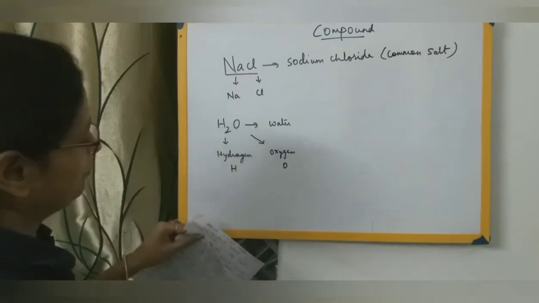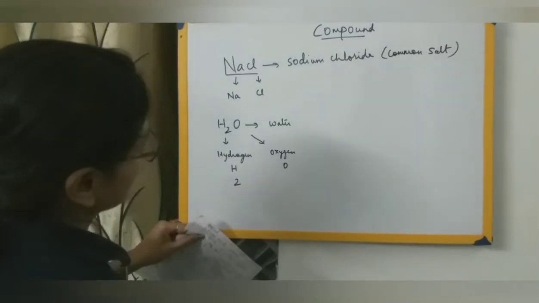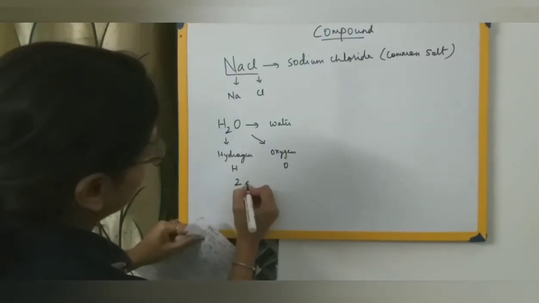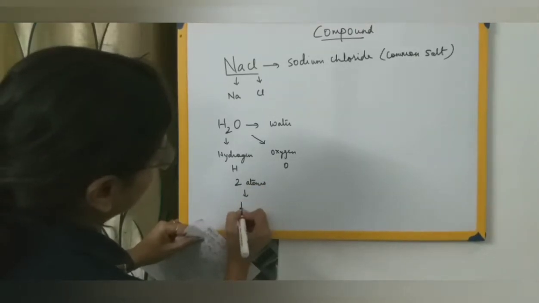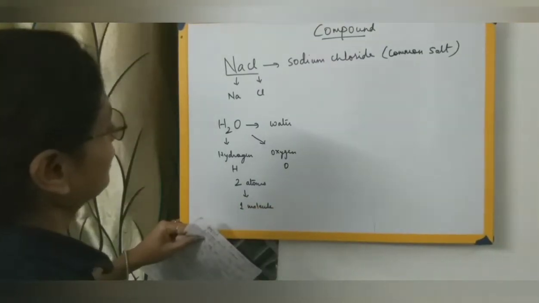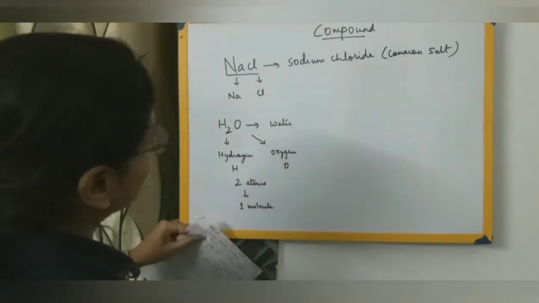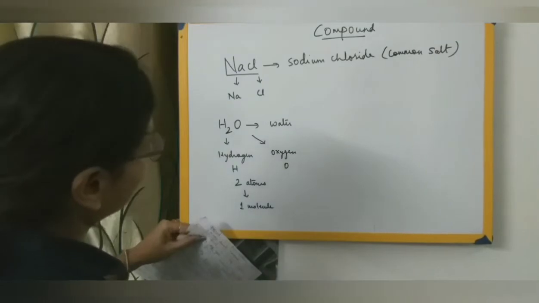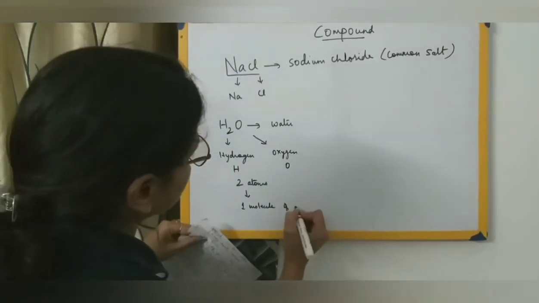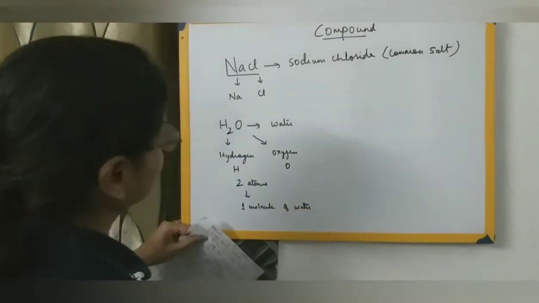Two atoms of hydrogen are combining together, leading to the formation of one molecule. And here one atom of oxygen is combining, and this whole substance, that is water, is one molecule of water that has been formed.